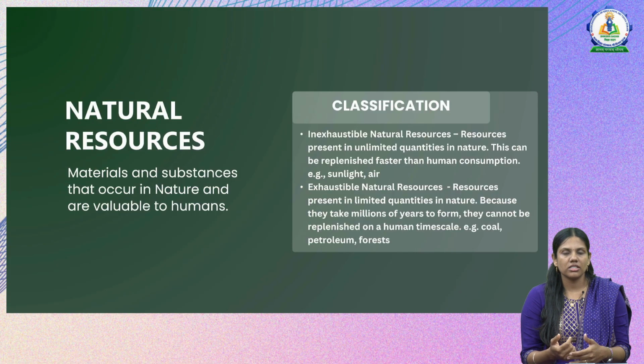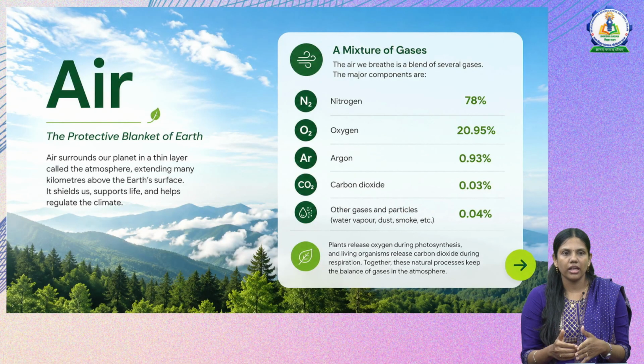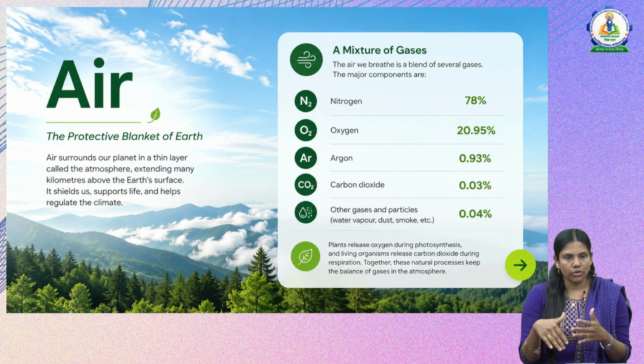Now let's first start learning about air. We all know air. It is a protective blanket of earth, surrounding our planet like a thin layer called the atmosphere, and it extends up to many kilometers above the earth's surface. It shields us, protects us, helps in surviving life and regulating the climate on the planet.